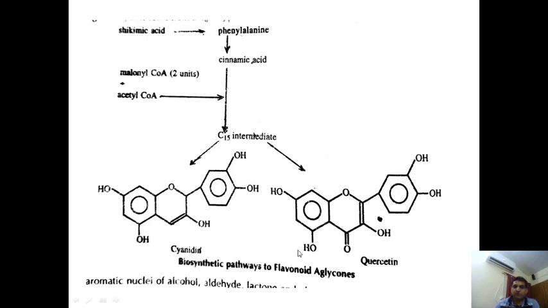So from shikimic acid we obtain phenylalanine, from phenylalanine we can obtain cinnamic acid, and cinnamic acid reacts with the malonyl coenzyme A unit or acetyl coenzyme A, giving some intermediate, and from these intermediates we can obtain cyanidin and quercetin as secondary metabolites.